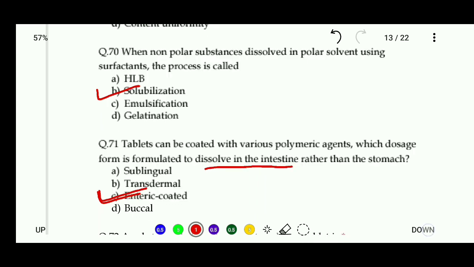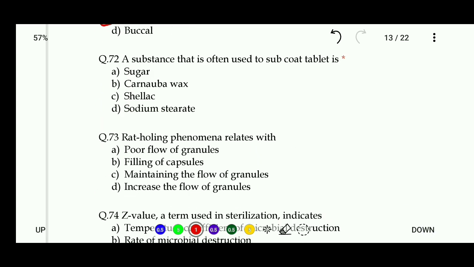Okay. Next, 72. A substance that is often used to subcoat tablets is: sugar, carnauba, shellac, or sodium stearate. So the right answer of this question is carnauba. Earlier, friends, shellac was used, but now it is not; now carnauba is used.